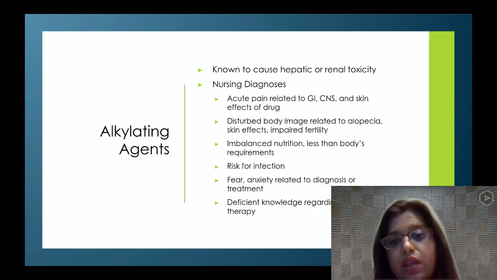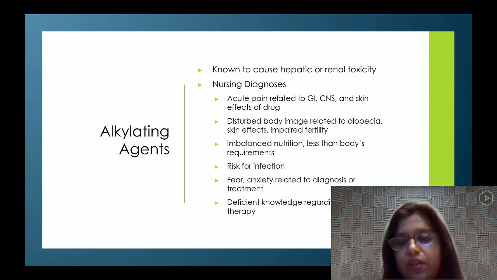Next is deficient knowledge regarding drug therapy. Deficient knowledge regarding drug therapy means they don't know what's going to happen. So it's the nurse's responsibility: whenever we start a medication, we can give them printed information about what we're going to give them, how the treatment is going to be, what would be the part of treatment, and what to expect related to that medication.